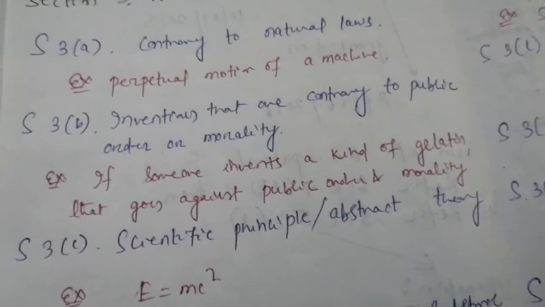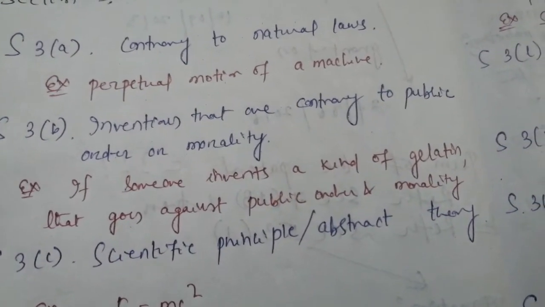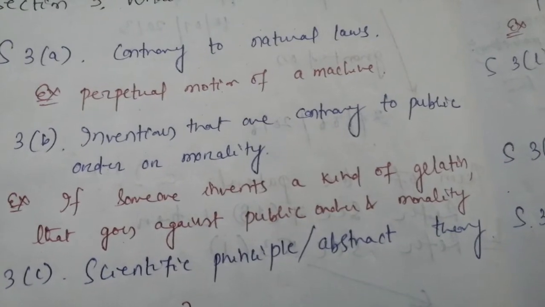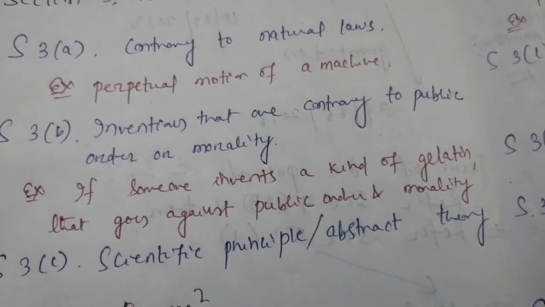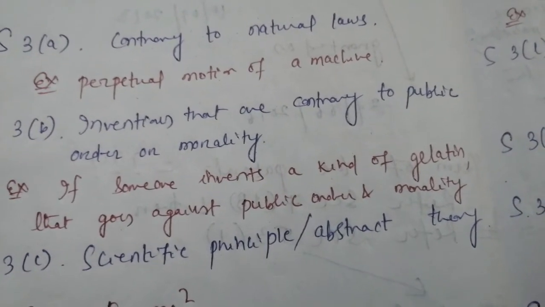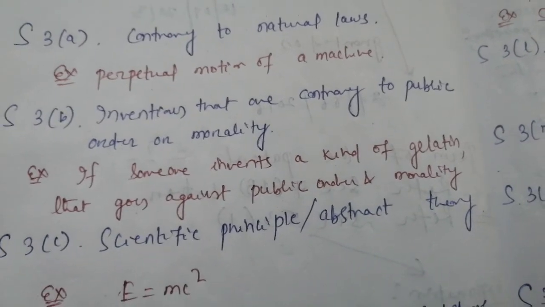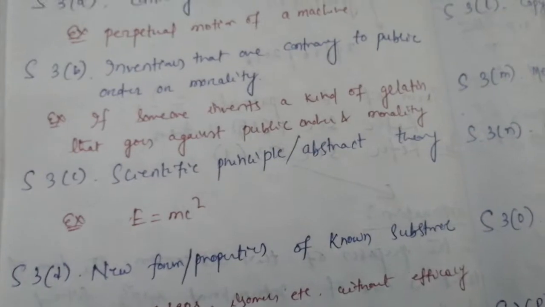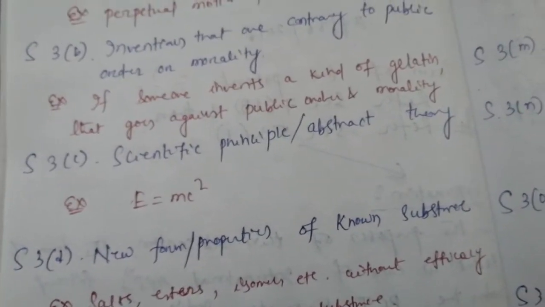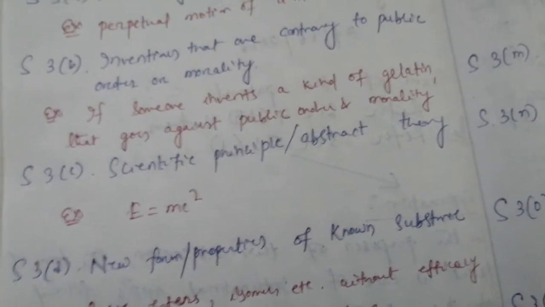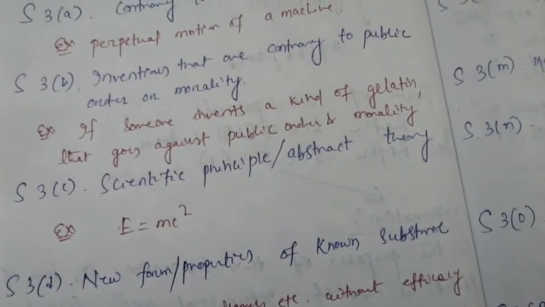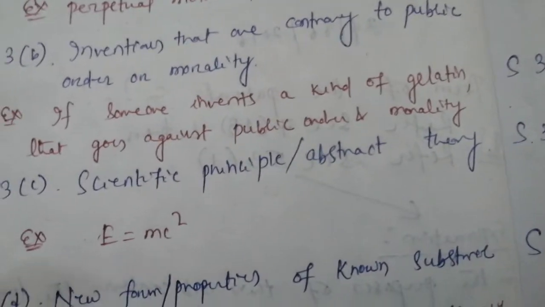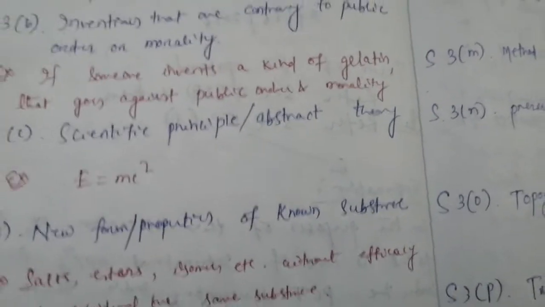Next one is section 3B, inventions that are contrary to public order or morality. For example, if someone invents a kind of guillotine that goes against public order and morality. Next one is section 3C, scientific principle or abstract theory. Example is E equal to mc square.